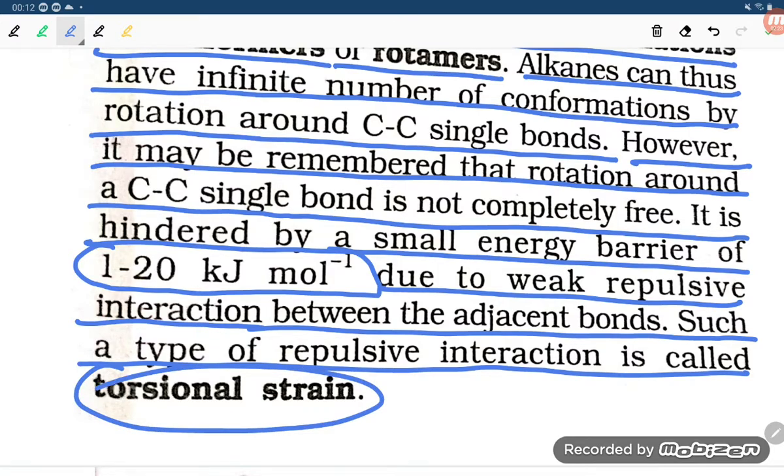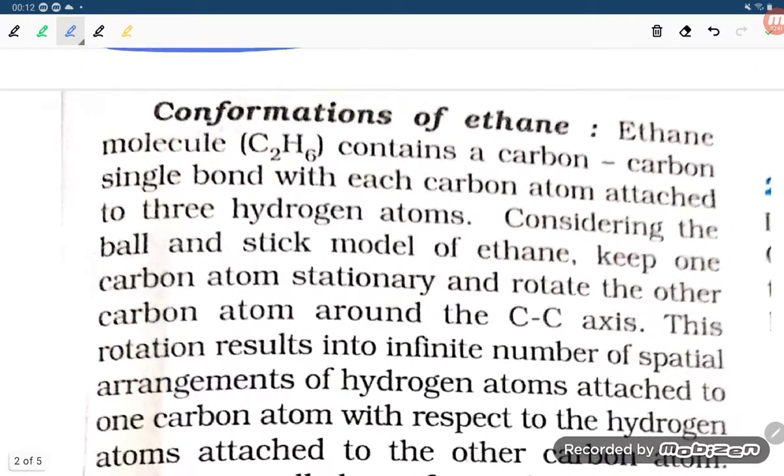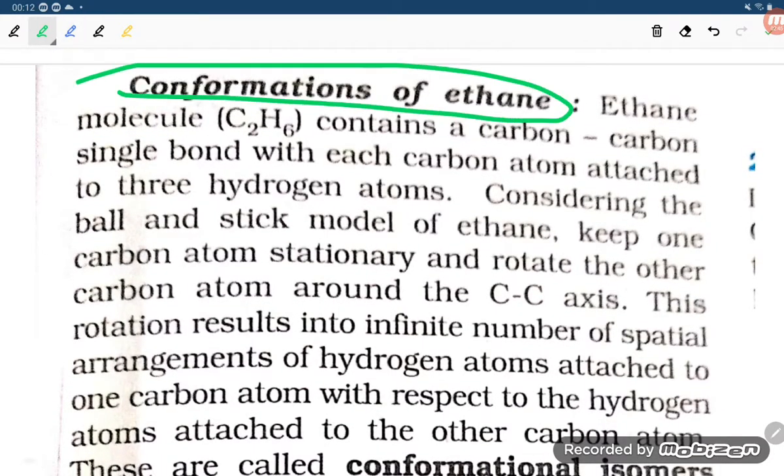Such a repulsive interaction is called torsional strain. So rotation around the carbon-carbon single bond is possible, but it is also hindered by an energy barrier of 1 to 20 kilojoules per mole. This energy barrier is known as torsional strain. Now we are going to see the conformation in ethane. What kind of conformations are there in ethane?